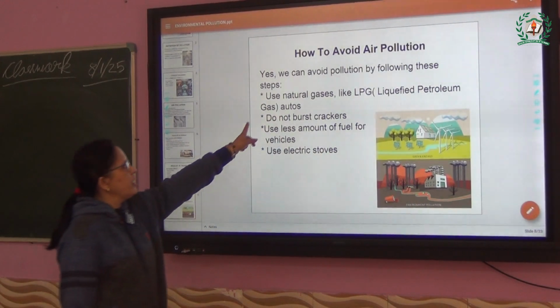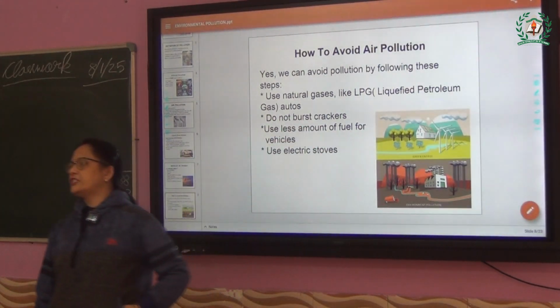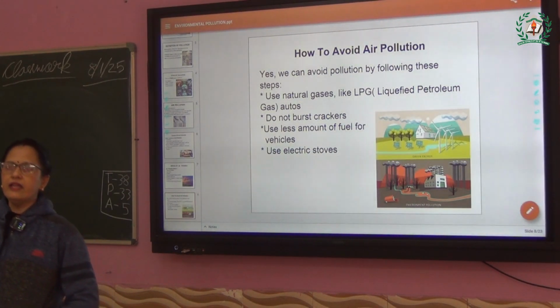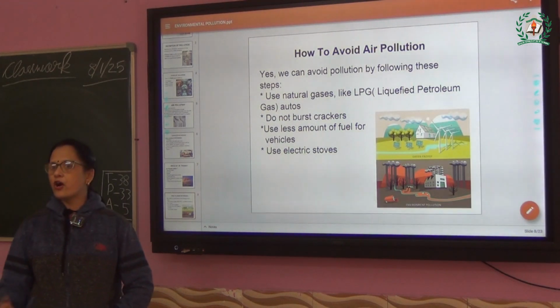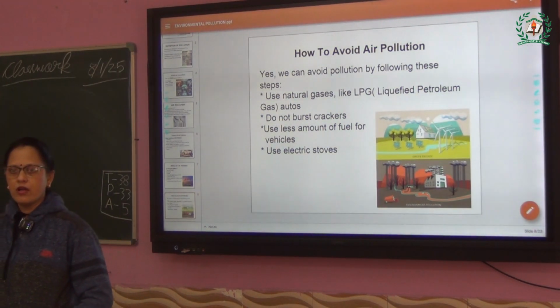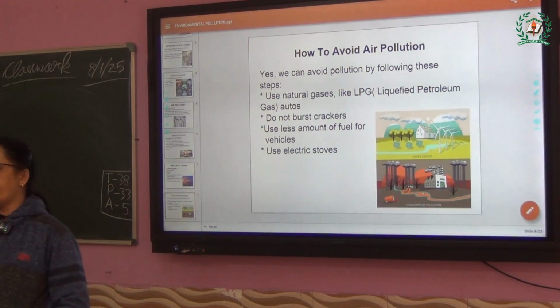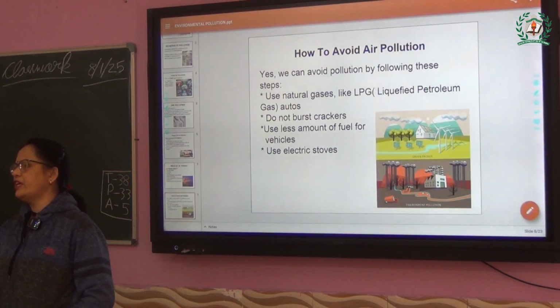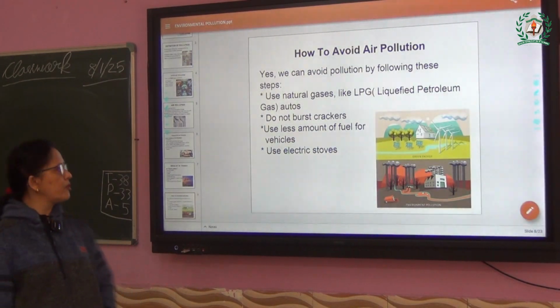What can you do? Use natural gases like LPG autos. Nowadays, autos are running on LPG gas. Have you seen? They are not running on petrol or diesel. They are running on LPG gas. Why? Because LPG gas doesn't give out smoke. When the vehicles run on petrol or diesel they give out smoke, but when we use LPG gas, the smoke doesn't come out from the vehicles.